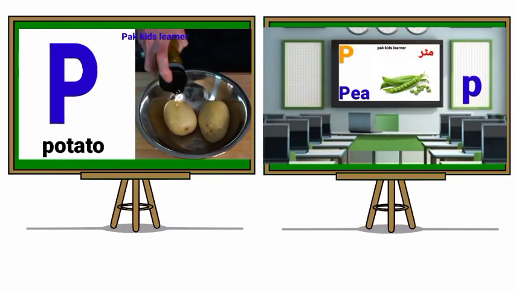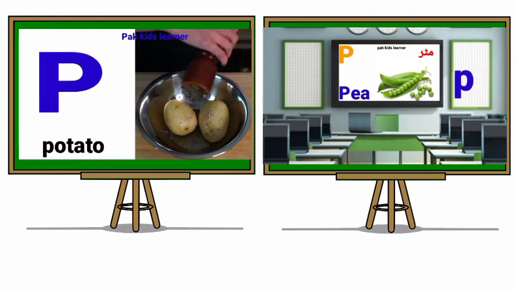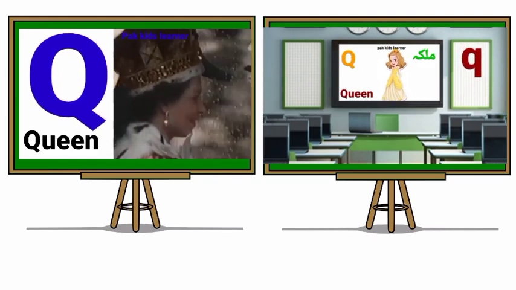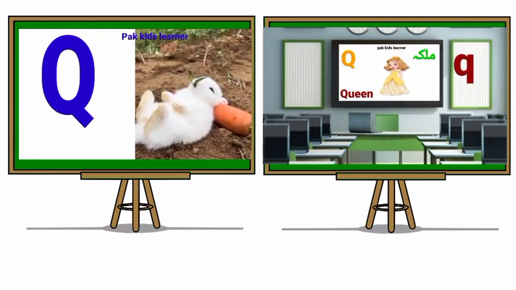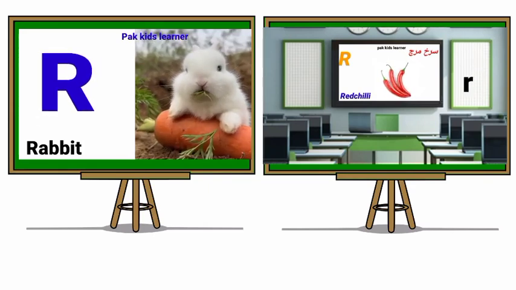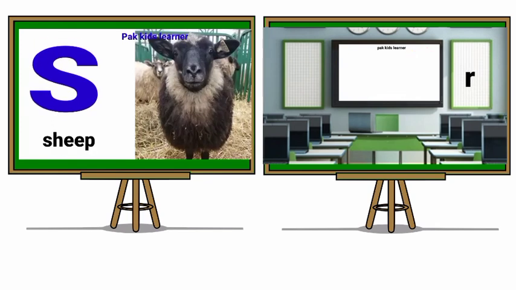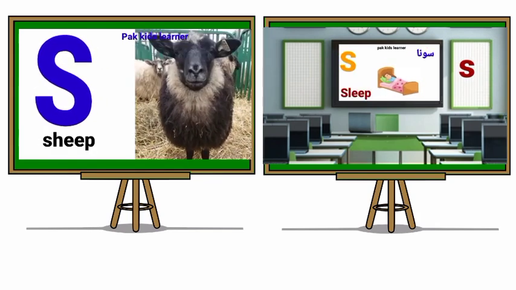P for potato. P for pea. Q for queen. Q for queen. R for rabbit. R for red chili. S for sheep. S for sleep.